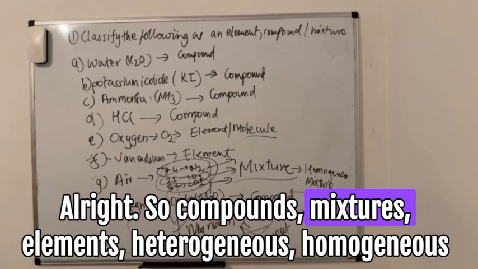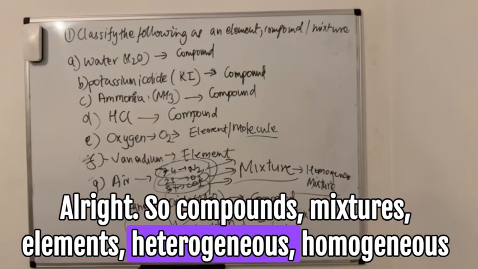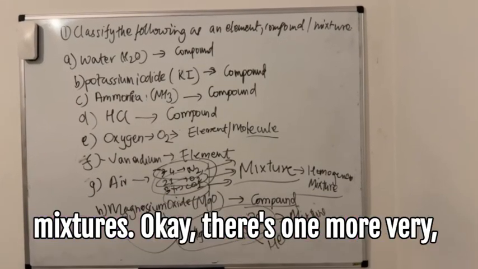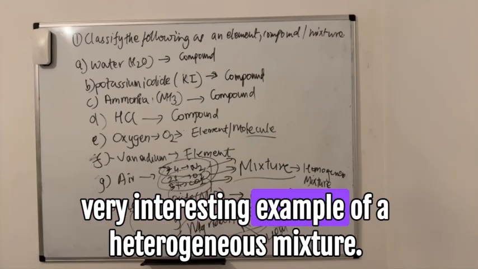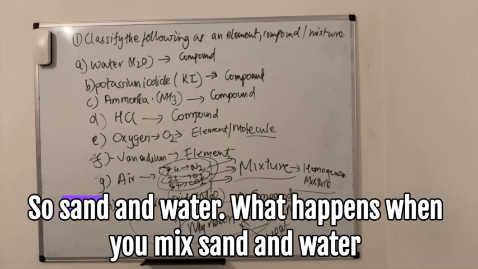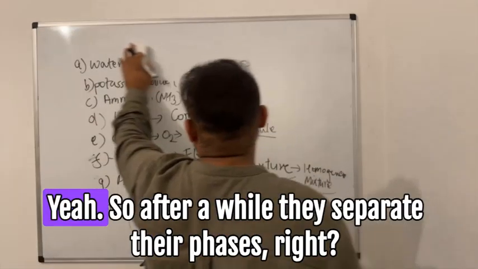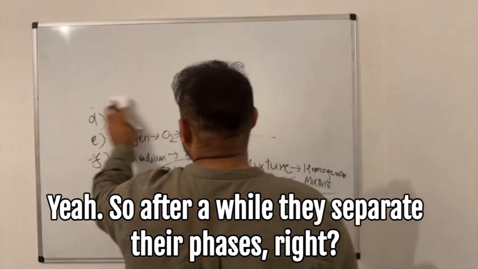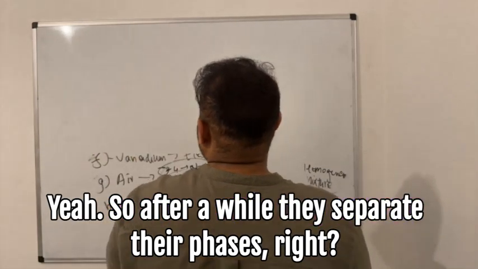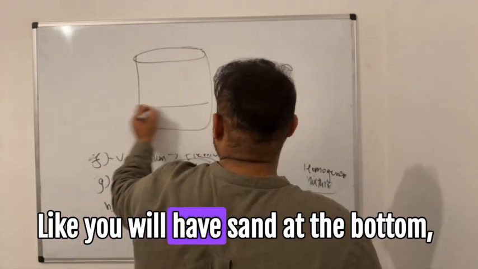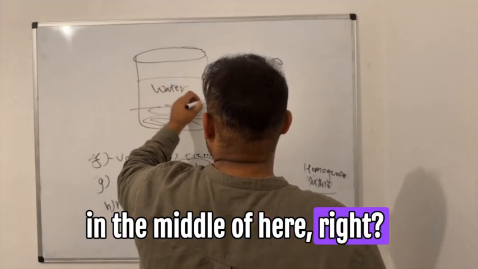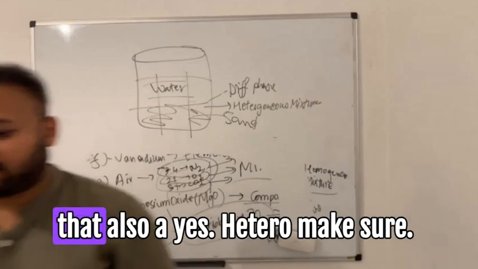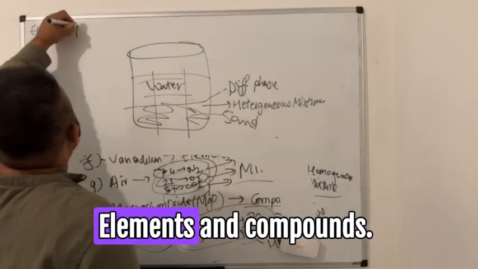So compounds, mixtures, elements, heterogeneous, homogeneous mixtures. There's one more very interesting example of a heterogeneous mixture: sand and water. What happens when you mix sand and water together? They don't mix. After a while, they separate into phases, right? You would have sand at the bottom, and then water above it. And this is also a heterogeneous mixture.